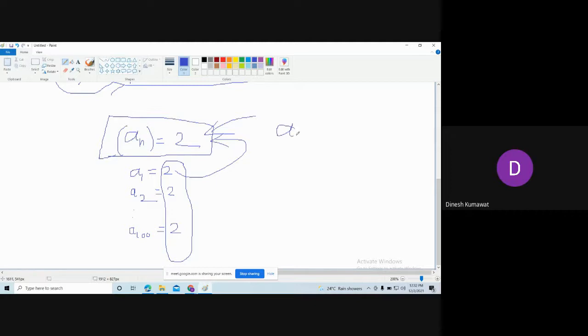Now if I ask you a_n equal to c, where c is a constant, then what is your answer? Can I say this sequence a_n is a convergent sequence? Yes, sir. And where does it converge? c. So this sequence a_n is a convergent sequence and it converges to this number c.